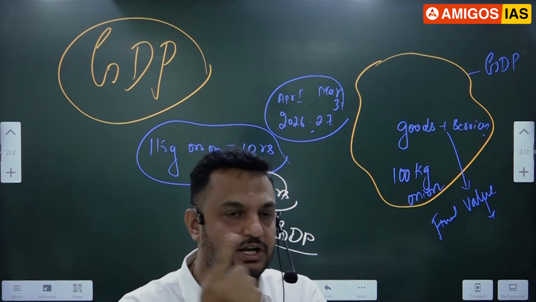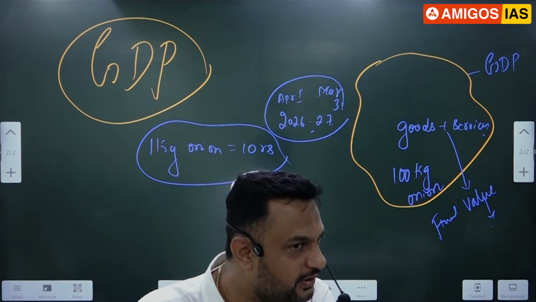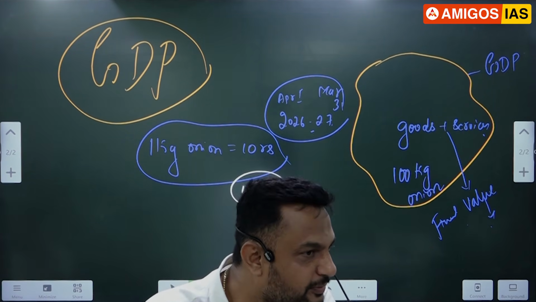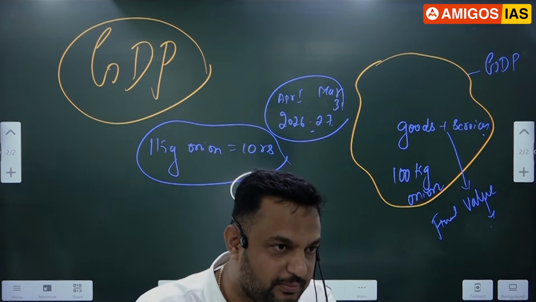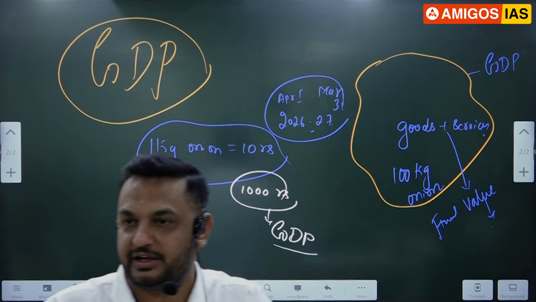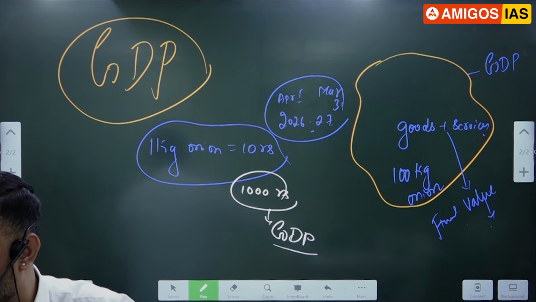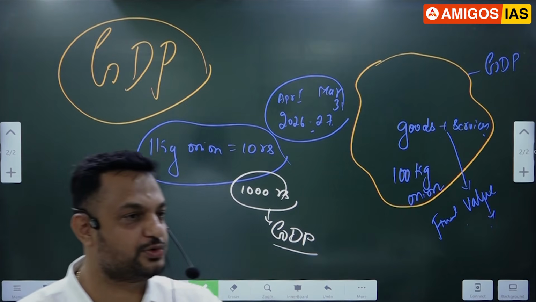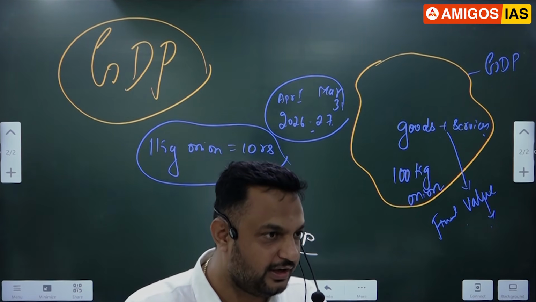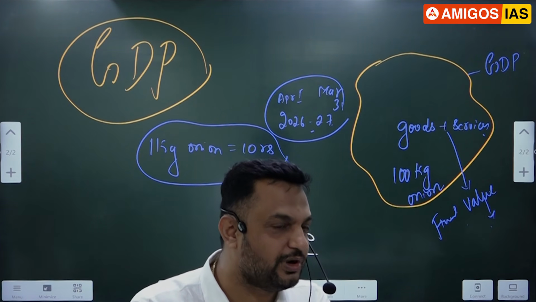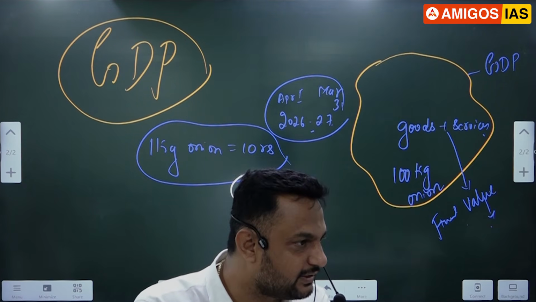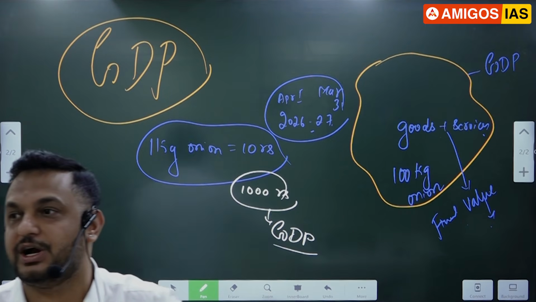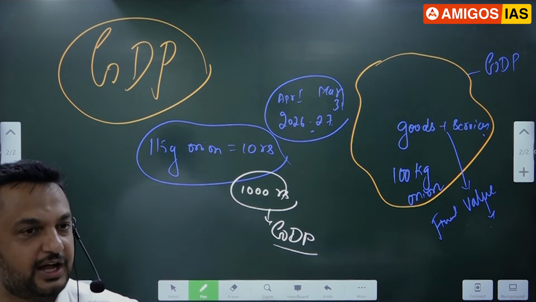Now come back, sir. In Ashok Nagar only there are many institutes. Sir, every year Ashok Nagar produces 100 crore rupees worth of services, sir. That will be written. Sir, who will write that? NSO, National Statistical Office. They'll write in Ashok Nagar or in Hyderabad. These many IAS institutes are there, and on average they produce 100 crore rupees worth of what? Services. Bangalore, these many institutes are there. On average, they produce this much worth of what? Services. Delhi, these. Bihar, this.